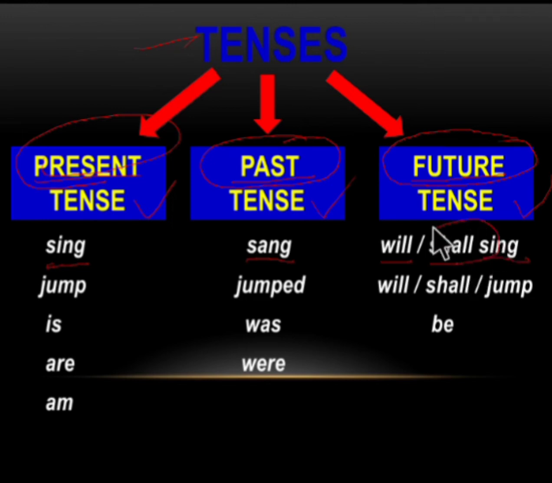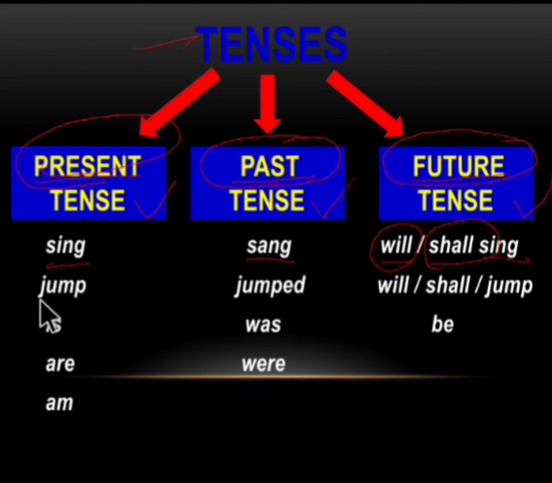Shall is used along with the first person pronouns. I have already taught the pronouns, the first person, second person and third person pronouns. The first person pronouns are I and we. So shall is used along with I or we. And will is used along with the second person and the third person pronouns. So for the future tense we use either will or shall plus the verb. So will or shall sing.